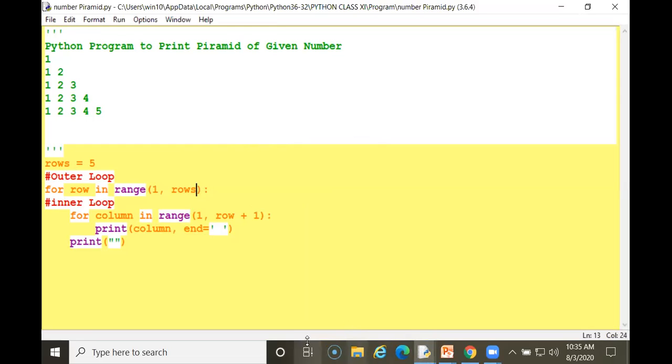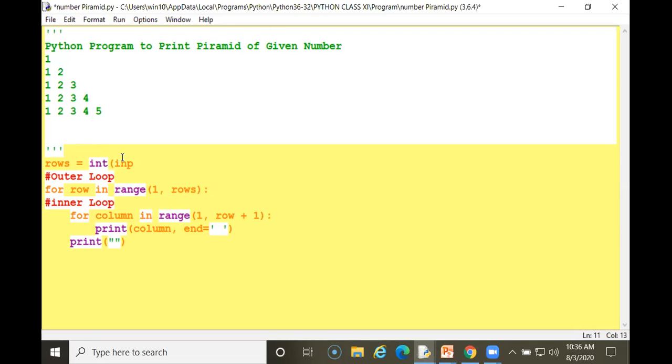Now I'm making a change with the input. See, you can get the value. So here what I'll do, I'll take a user input statement. I'm using the input statement. So what I'll do, rows equal int input. What is the use of int? This is typecasting. Whatever I get is a string type, so it will convert the string to numeric.